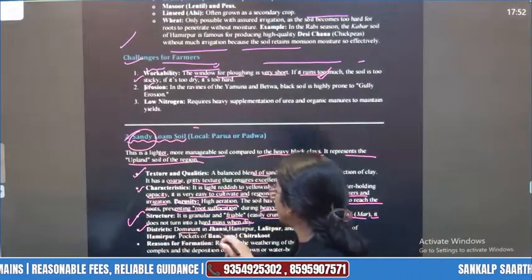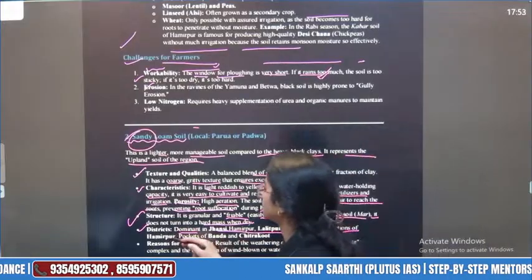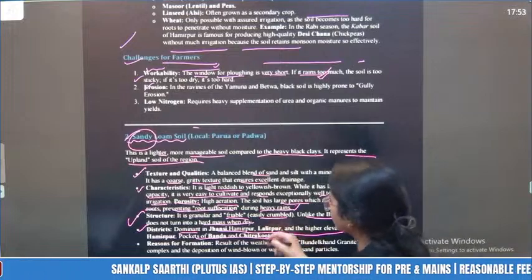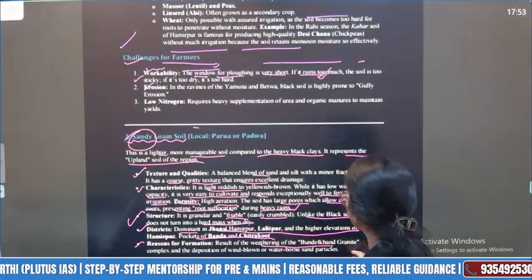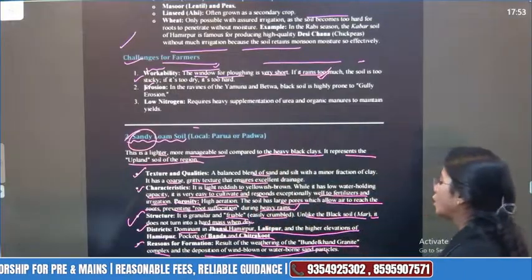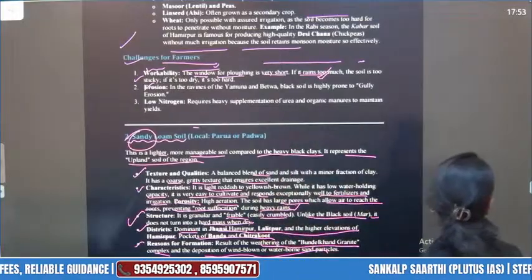District कौन से? Dominant in Jhansi, Hamirpur, Lalitpur, and the highest elevation of Hamirpur district. Pockets of a little bit Banda and Chitrakoot region also. है ना, इसमें major नहीं है, but pockets of. Reasons क्या है? For the formation, result of the weathering of the Bundelkhand granite complex and the deposition of wind-blown or waterborne sand particles, जैसे कि आपका sand में generally होता है, right?